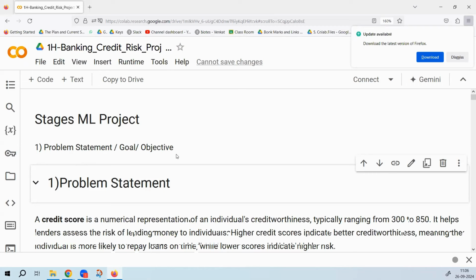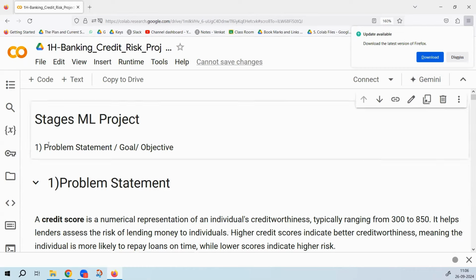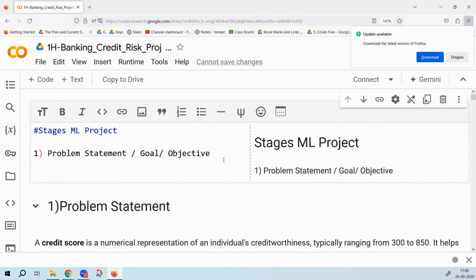In a project that I was involved in, the problem statement was to find out the defaulters using a dashboard, or we want to visualize some of the fraud transactions using a dashboard, or we want to predict who are the customers that are going to default, or we want to build a credit risk model. What is your objective, you have to clearly state in the beginning.